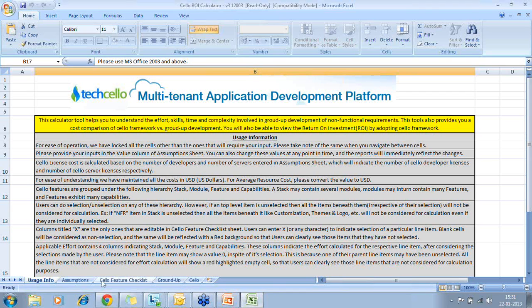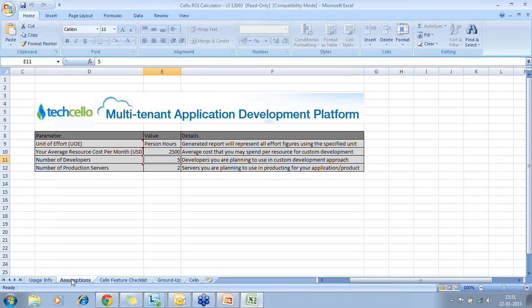So you will also see a comparison chart and an ROI chart. It has instructions you can also go through. I'll just quickly run through some of the key usage of this particular ROI calculator.